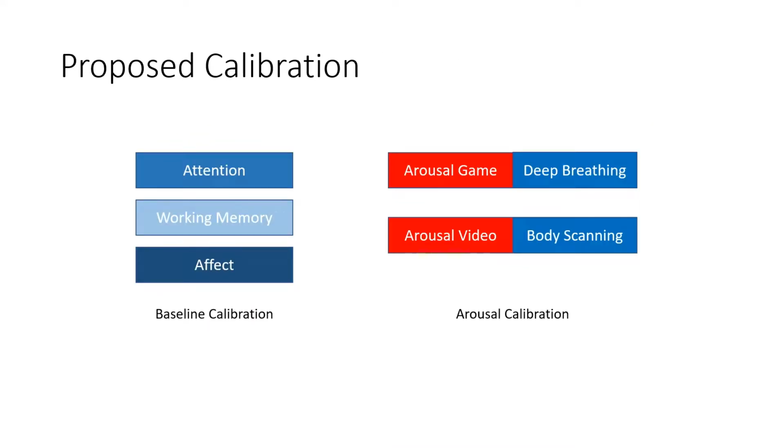The calibration task can be split into the baseline calibration task and the arousal calibration task. The baseline task consists of attention, working memory, and affect tasks, while the arousal calibration consists of an arousal game, arousal video, deep breathing, and body scanning tasks.